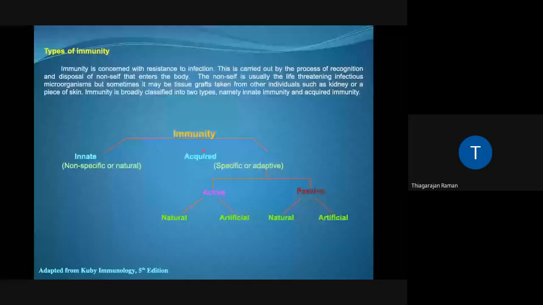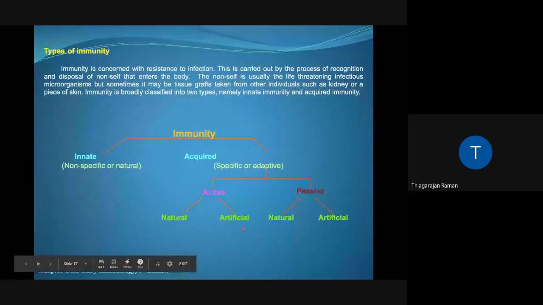And just to give you an idea about the importance of acquired immune response, the entire vaccination strategy works on acquired immune response. The acquired can be classified as active or passive. Active or passive can again be divided into natural, artificial, or natural artificial for both active and passive.